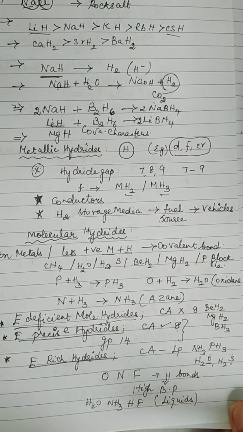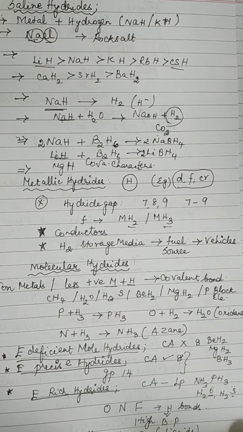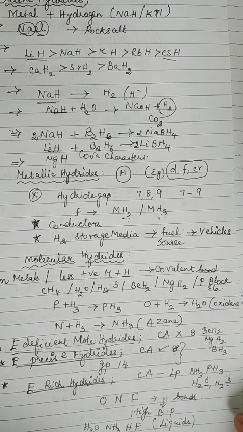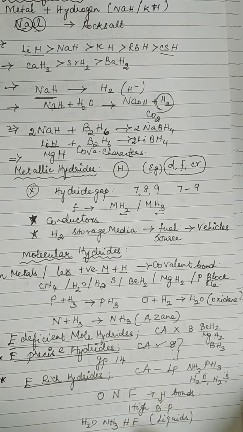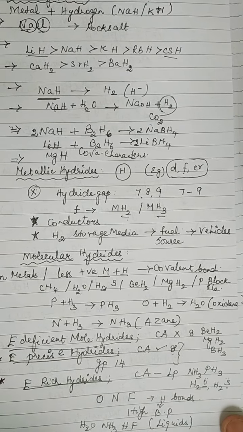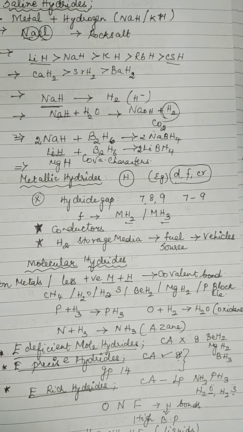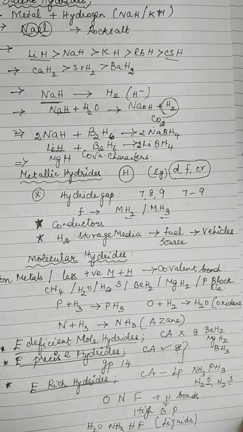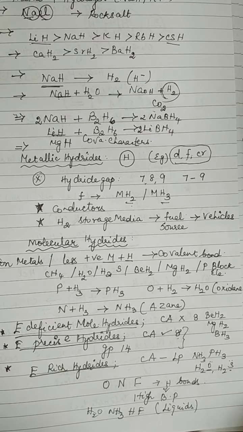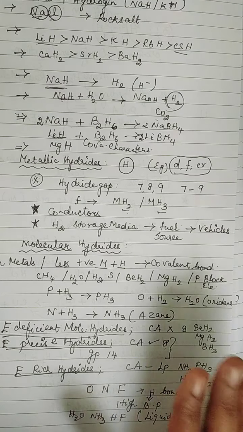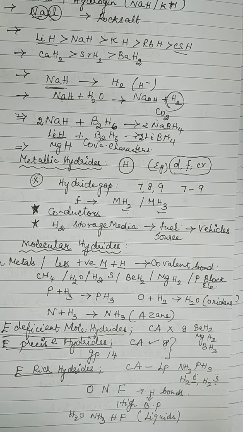Yes, children. Let us recap what we have seen till now. We have seen the position of hydrogen in the periodic table. We have seen the preparation of hydrogen. Then we saw physical properties and chemical properties. Then we saw three classifications of hydrides: saline hydrides, metallic hydrides and molecular hydrides. Then we saw the further subdivision of molecular hydrides as electron deficient molecular hydrides, electron precise hydrides and electron rich hydrides. Thank you, children.